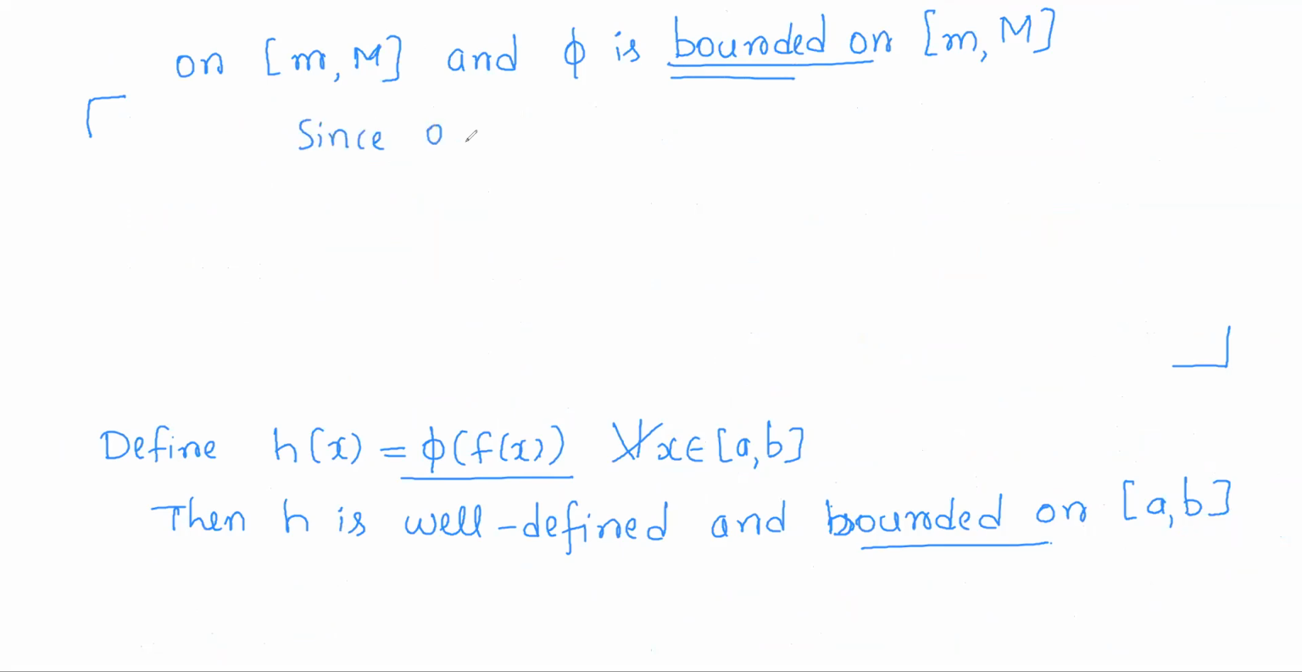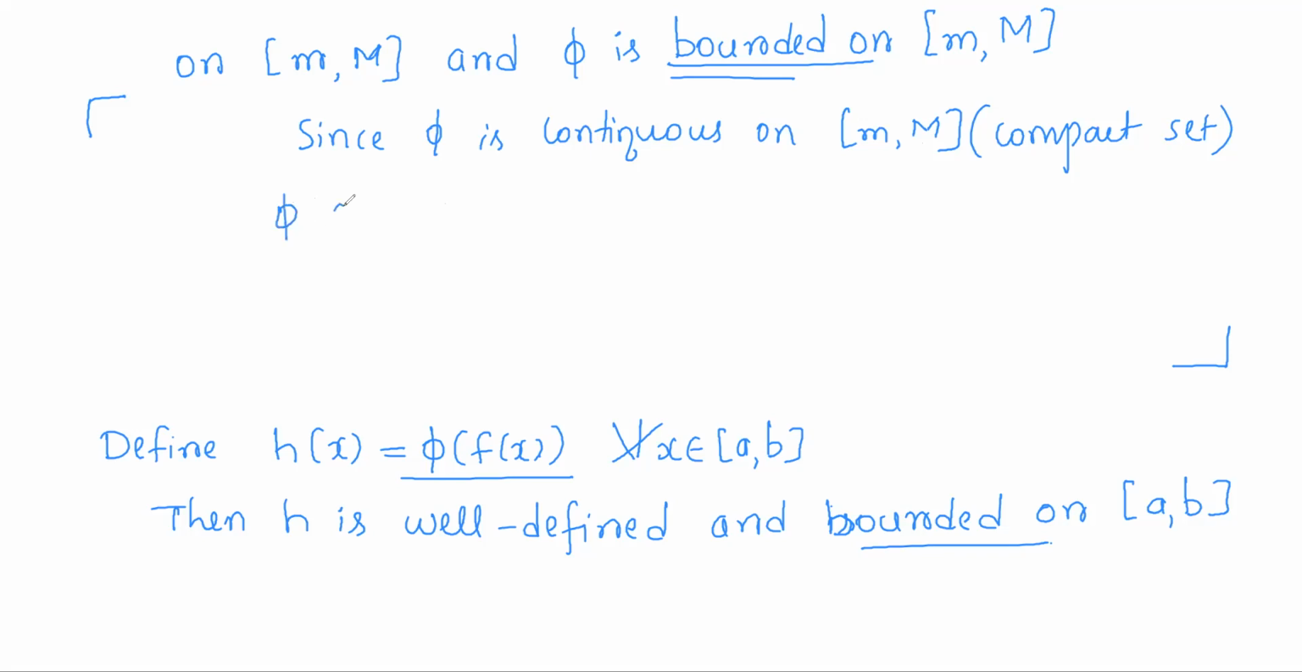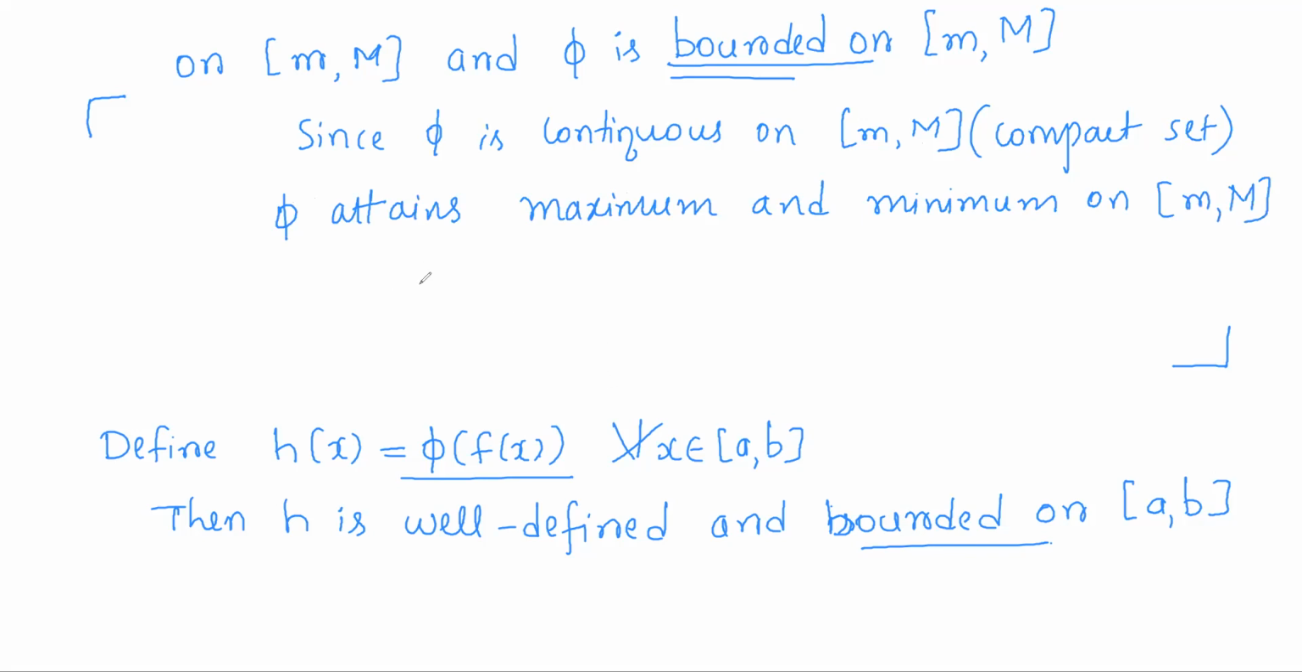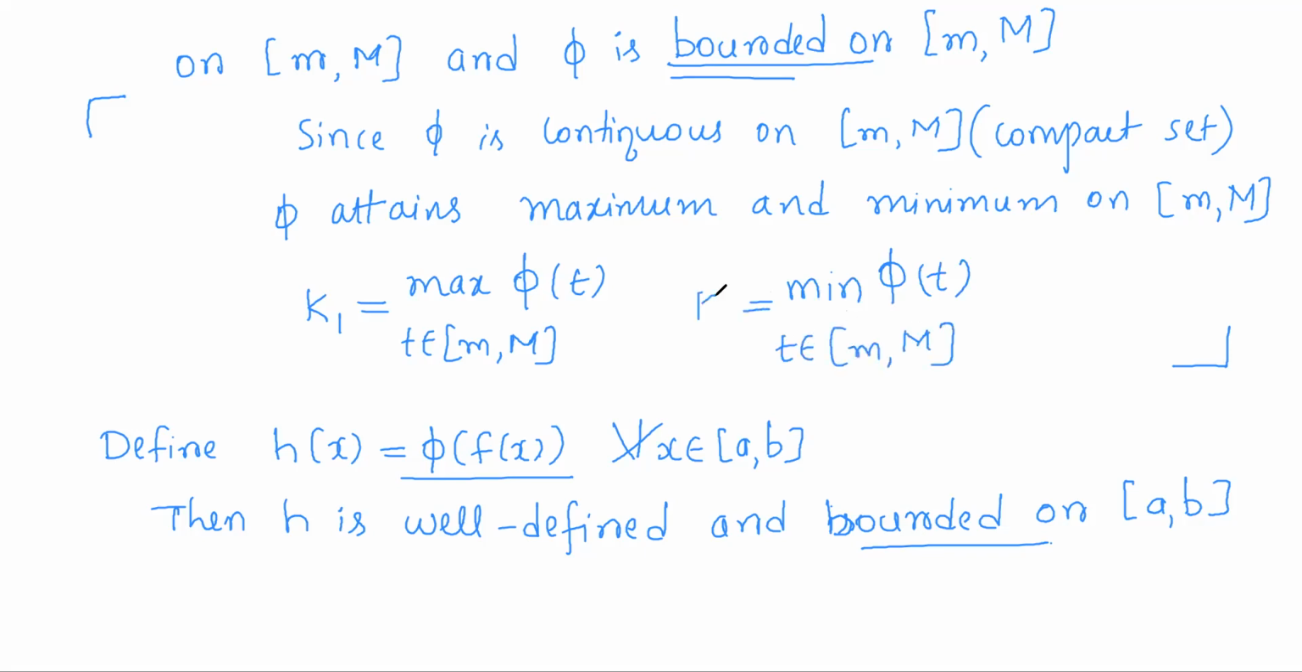That is, since phi is continuous on the compact set, this is a compact set, so phi attains maximum and minimum on the closed interval small m capital M. So for all phi of t values, as t varies over this closed interval, those phi of t values have some maximum, say it is k1, and all these phi of t values have the minimum also over the closed interval small m capital M, say it is k2. So since phi is a continuous function on a compact set, it attains maximum and minimum.